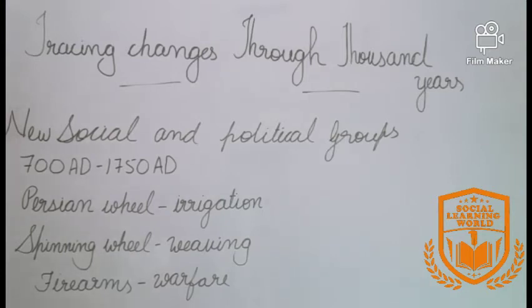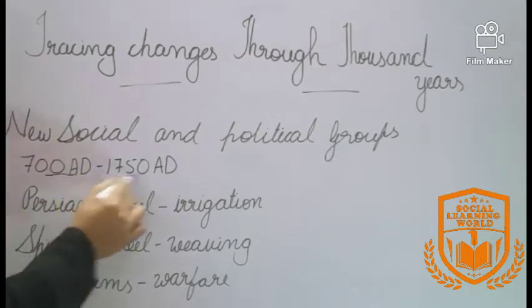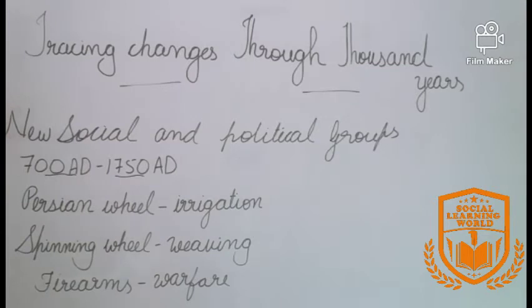Last class we had a discussion on new and old terminologies, historians and their sources, etc. Today, let's see new social and political groups. The period between 700 AD to 1750 AD is a huge challenge to historians because a variety of developments occurred during this period.